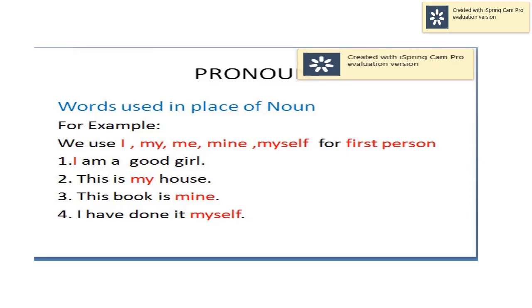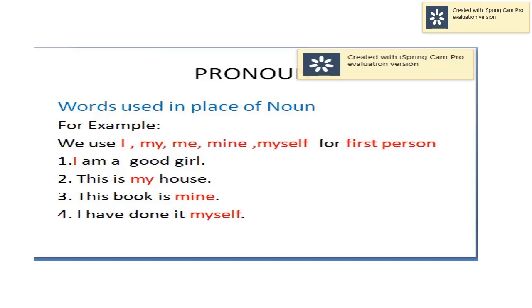Yes, students, in this slide we will study about use of I, my, me, mine, myself. These words are also known as pronoun, and these words are used for first person. I means main. I am a good girl. Second, this is my house.